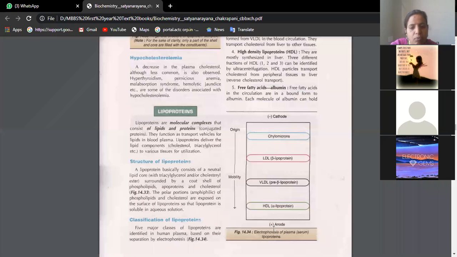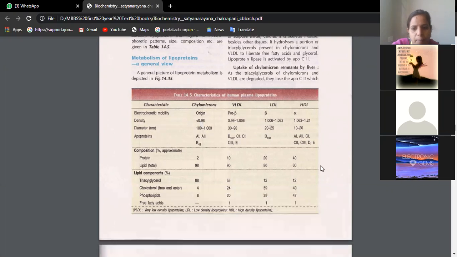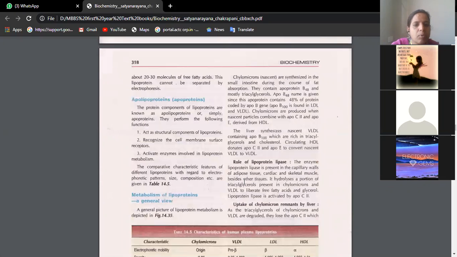That is electrophoresis. To separate different lipoproteins, we undertake this technique. Electrophoretic mobility is described here, density is described, diameter. Just learn this table well and you will get full marks. Classify them, learn this table, give the structure, and put your answer in your own words.